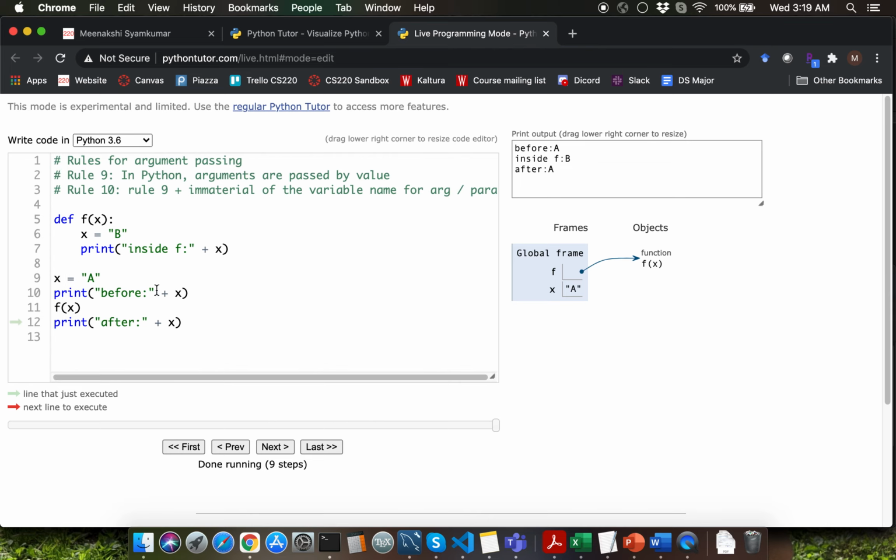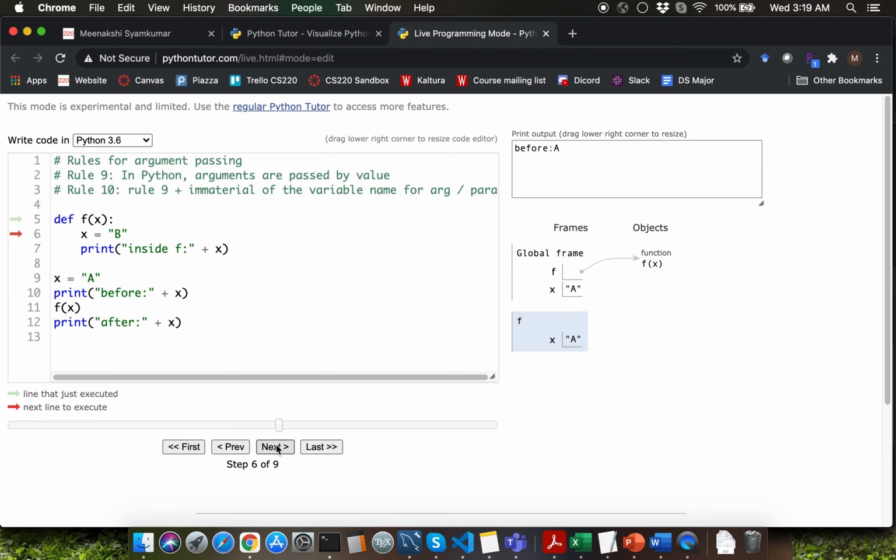Let's step through this version of the program really quickly from the beginning. We define the function f. Then in line number 9, we are creating a global variable called x, which contains the value string a. Once we call the function, that will create a local parameter variable of x, which will contain the value of string a, which is copied over from the argument variable x.